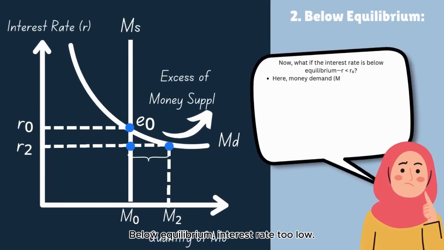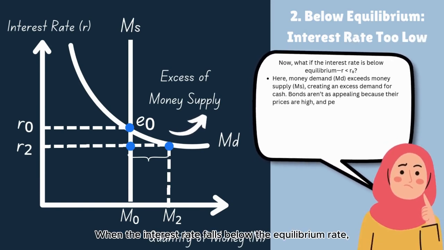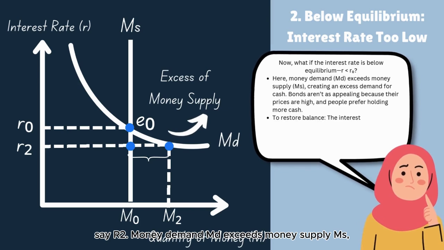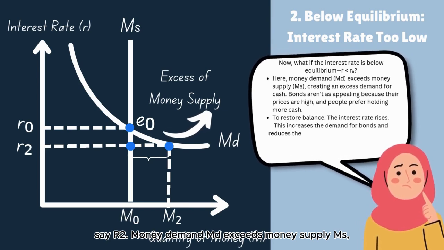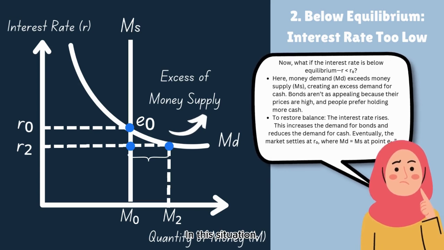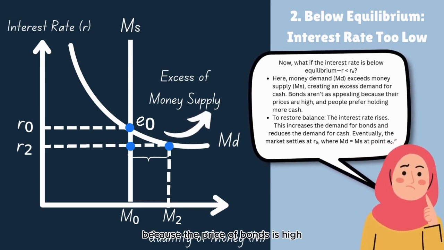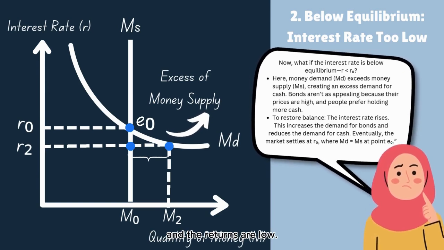Interest rate too low, R2 < R0. When the interest rate falls below the equilibrium rate, say R2, money demand, MD, exceeds money supply, MS, creating a shortage of money. In this situation, people prefer to hold cash rather than invest in bonds because the price of bonds is high and the returns are low.